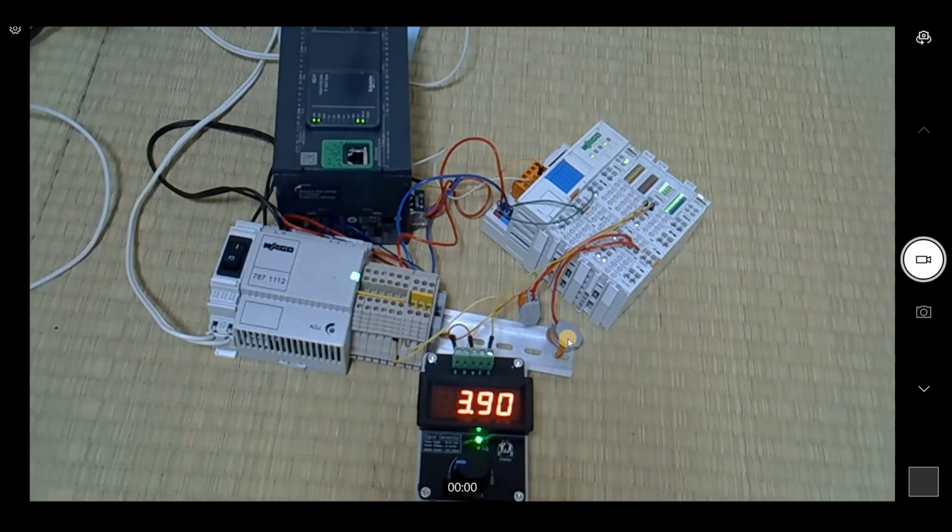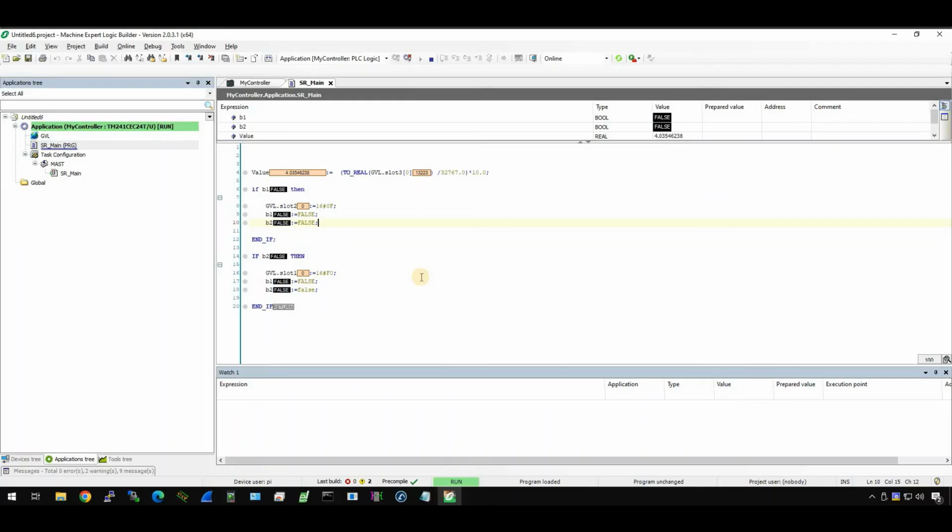Okay, I just turn to around 3.9 voltage output to terminal 0, the analog terminal channel 0. Go back to here, then you see a similar value, because I didn't make the calibrations. Sorry about that. So now the analog input is okay.